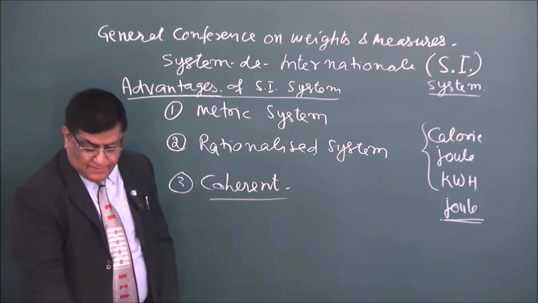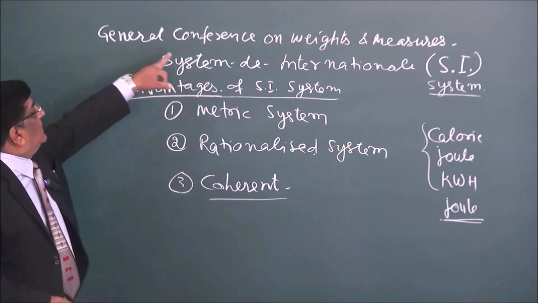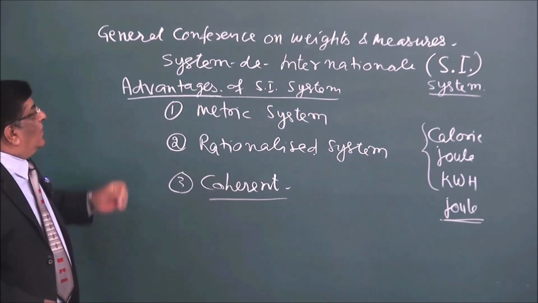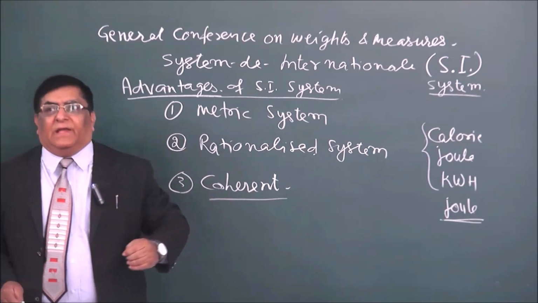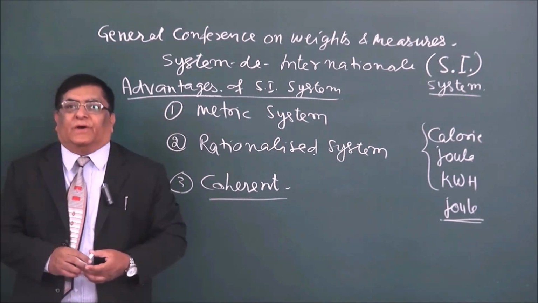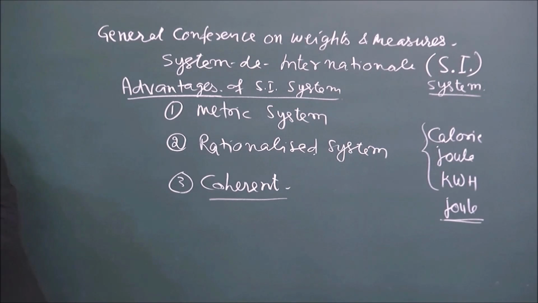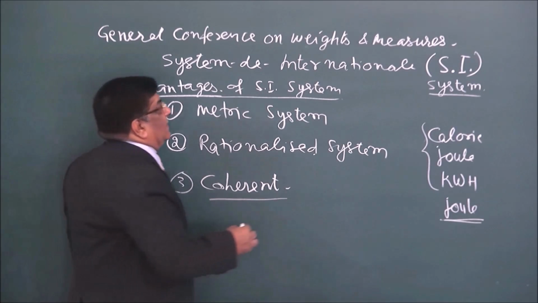Okay, and so this is SI system, which was started by General Conference of Weights and Measures. Okay, but in our country, do we have an authority who looks after this system? Yes, we do have, and that authority is National Physical Laboratory.